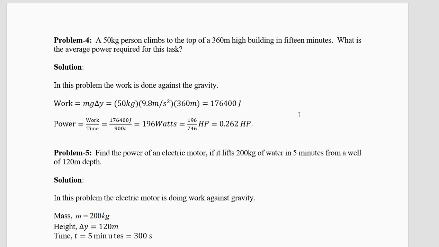Now the time is 15 minutes. 1 minute is 60 seconds. 15 into 60 is 900. So 176,400 divided by 900 will give you exactly 196 watts. Now let's compare it to the horsepower. 196 divided by 746 is equal to 0.262 HP.